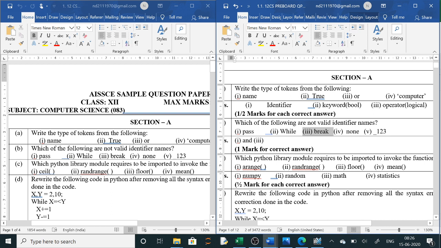If W is a small letter, then it will be a keyword. W is capital, so you can make it an identifier. The other two are identifiers.